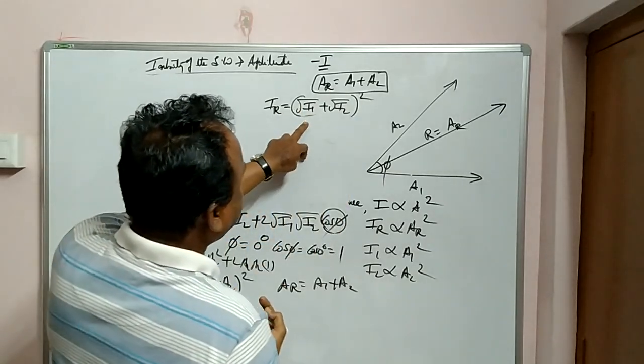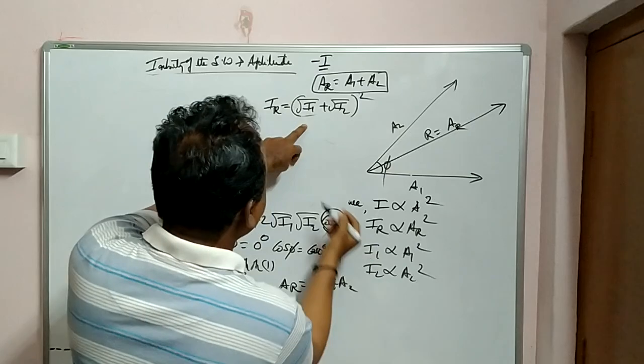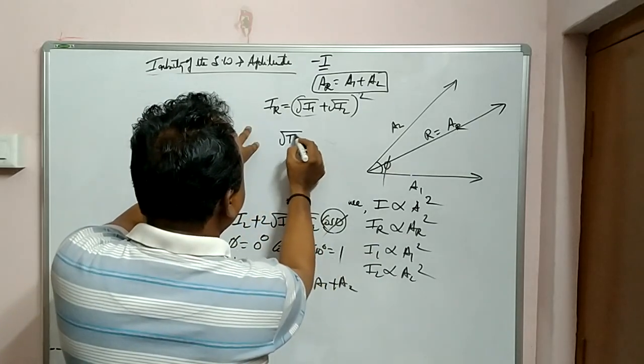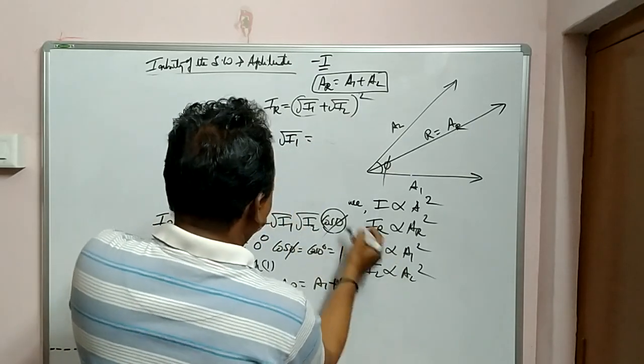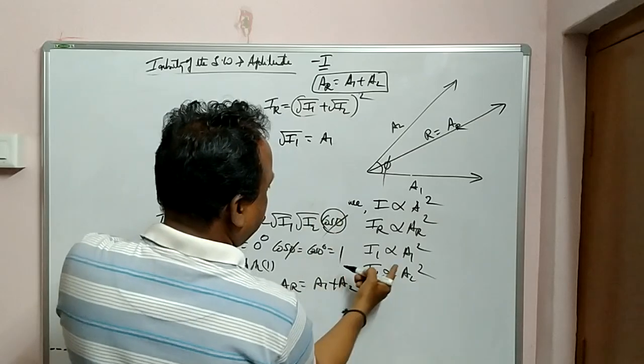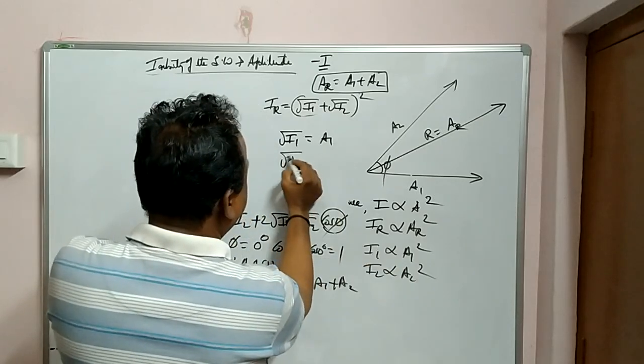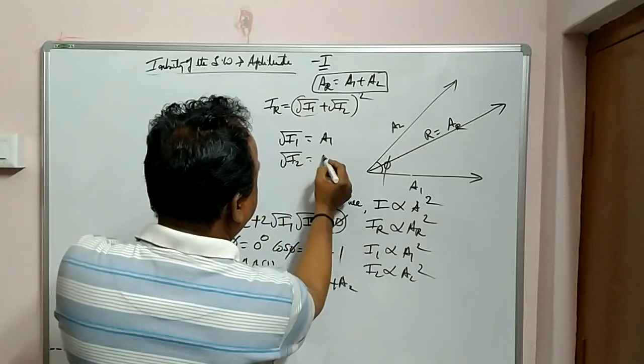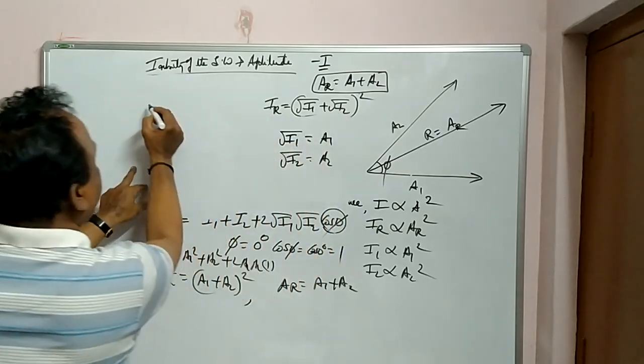But actually, strictly speaking, what is root I1? రూట్ I1 ఎంత అండి? What is root I1? A1. And what is root I2? A2. If you put it here, what happens?